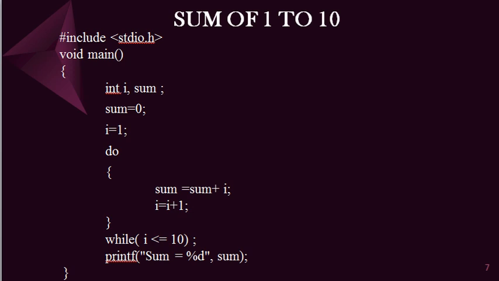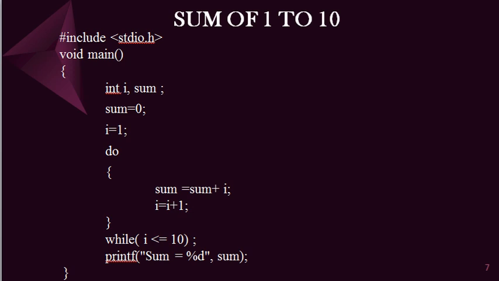Then if I is equal to 9, it will do I equal to I plus 1, then it will become 10. It will check I less than or equal to 10, it's still true. Then it will calculate sum equal to sum plus I, then I equal to I plus 1. So now I equal to 11. Then the condition checked is I less than or equal to 10, but now I is 11. So I is not less than or equal to 10. Then it will not go to the body of the loop.